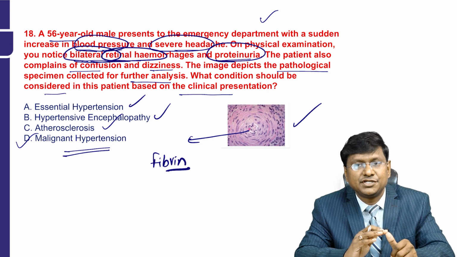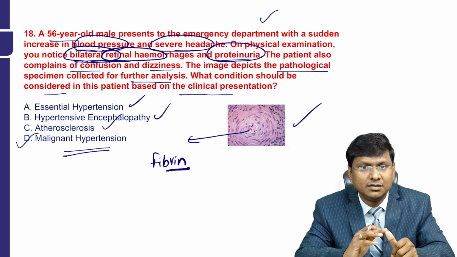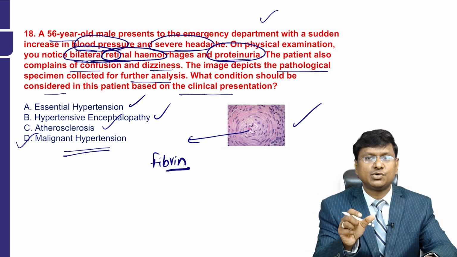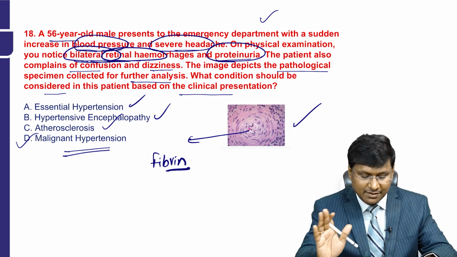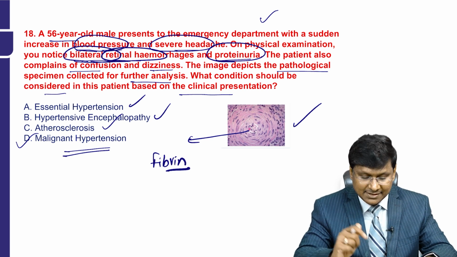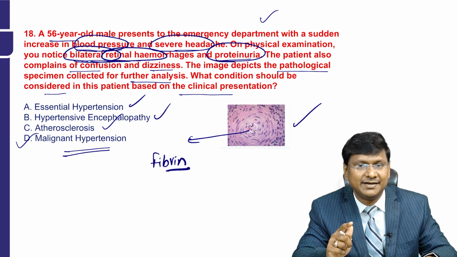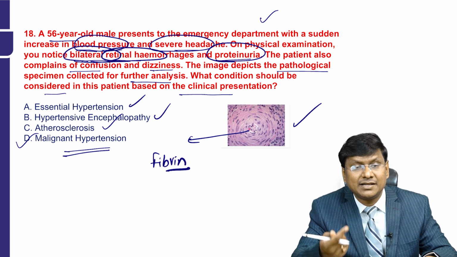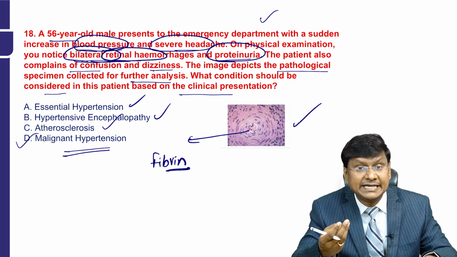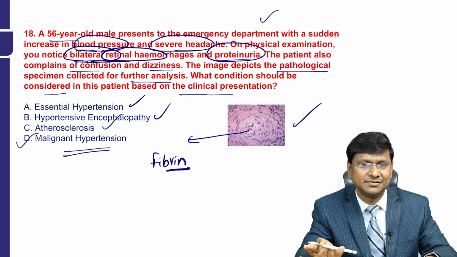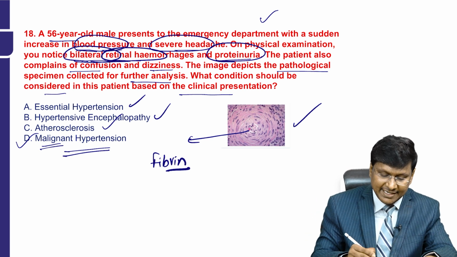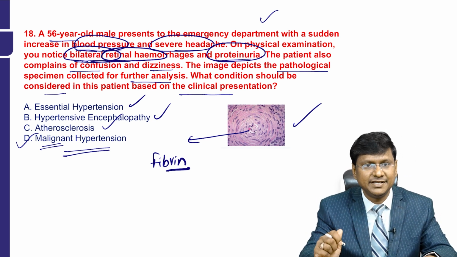The fibrin deposition in the arteriolar wall is also associated with diffuse necrotizing vasculitis. So this will be the pathological specimen that you will have in patients with malignant hypertension. So why is it not essential hypertension? It typically does not present with sudden onset severe symptoms. Retinal hemorrhages, proteinuria, confusion are not features of essential hypertension, right? That is the reason why the answer is malignant hypertension in these patients.